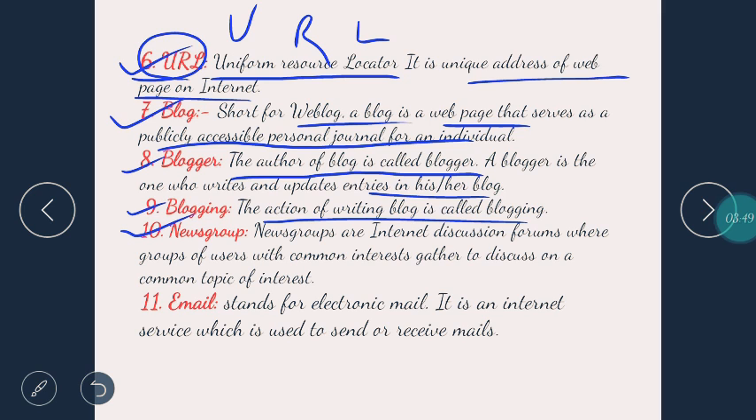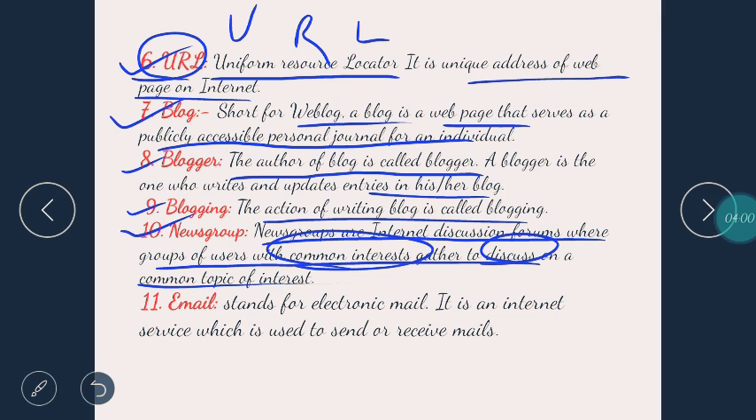Now what's a news group? News groups are internet discussion forums where a group of users with common interests gather to discuss a common topic on internet. For example, there are people who have interest in politics. So they discuss with the other people who have the same interest. There are people who are interested in, like, say, the Bollywood gossip. So there are fan pages. Some people are interested in competitive exams. So they have their own news groups.